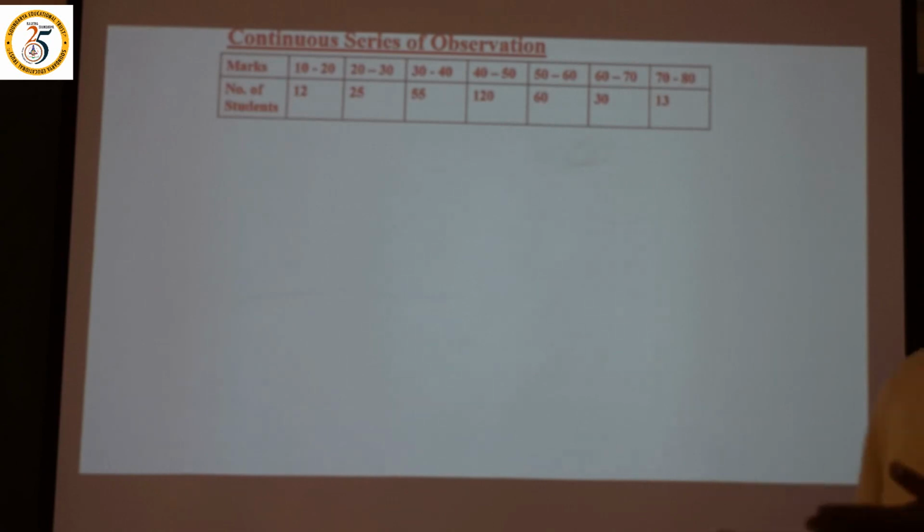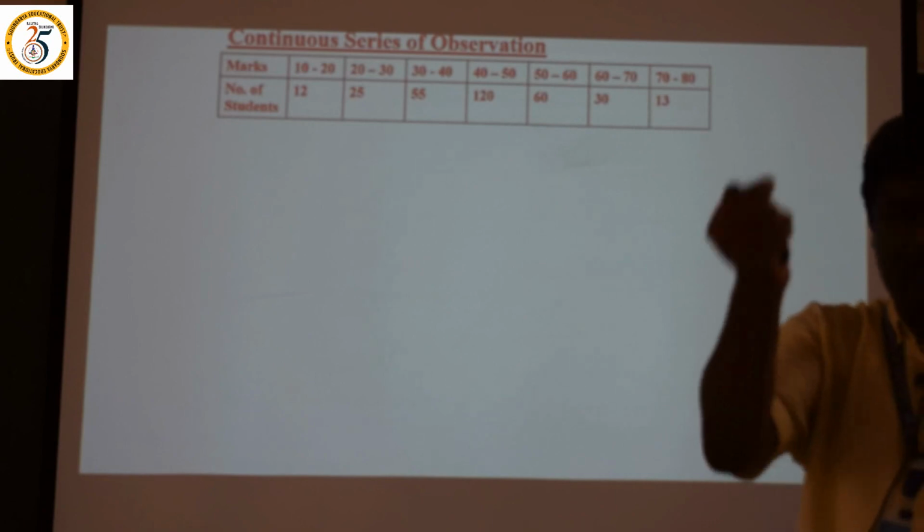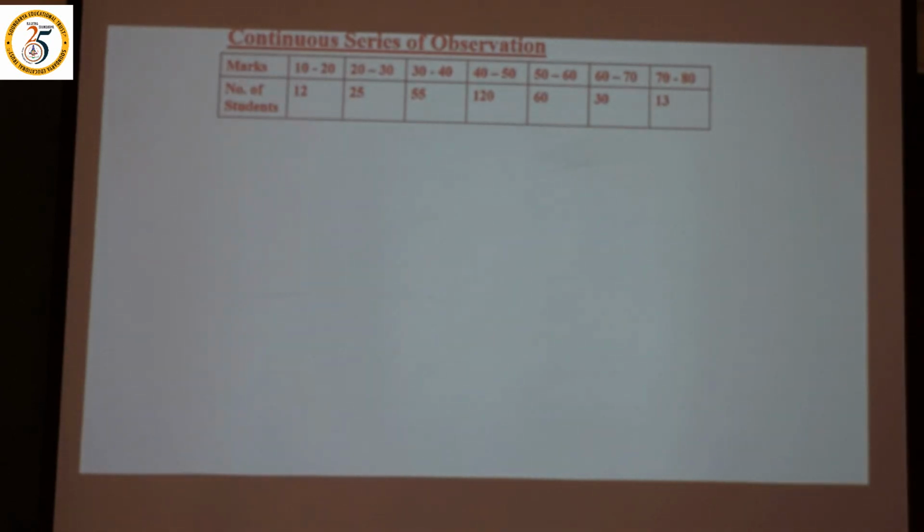I is nothing but the difference between the class intervals 10 to 20, 20 to 30. That is, the difference is 10, that we have to take. Once we know the formula, then only we can understand what we want to find out. Okay. Now let us move to the solution.